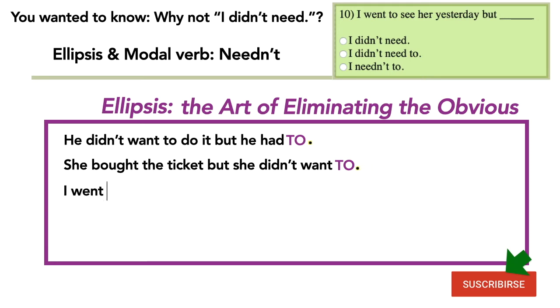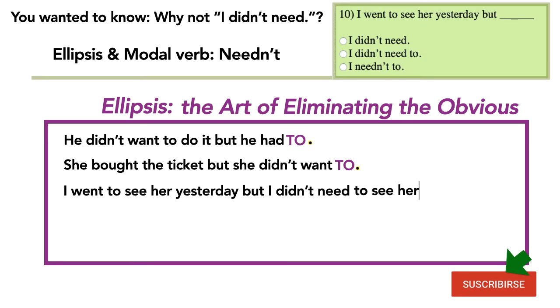And now let's do the one in question 10. I went to see her yesterday, but I didn't need to see her yesterday. Again, I don't need to repeat see her yesterday, so I take it out. I went to see her yesterday, but I didn't need to. So the right one is the second. I didn't need to. The first doesn't have a to preposition.